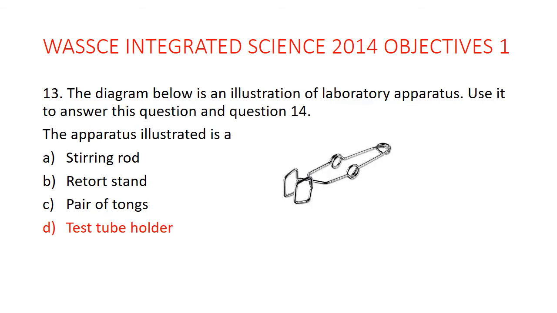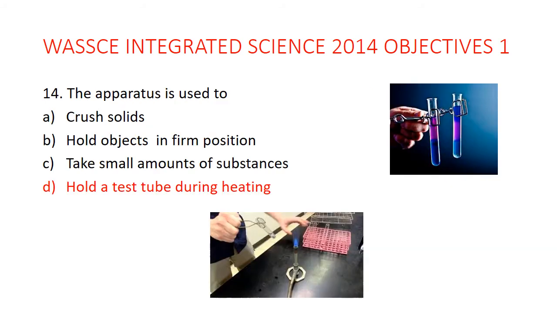13. The diagram below is an illustration of a laboratory apparatus. Use it to answer this question and then question 14. So the apparatus is called a test tube holder, used to hold test tubes. The apparatus is used to hold a test tube during heating.